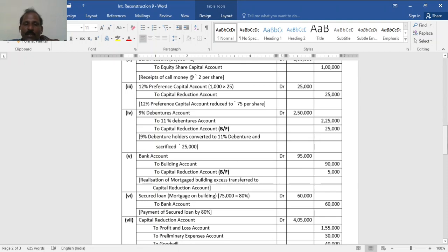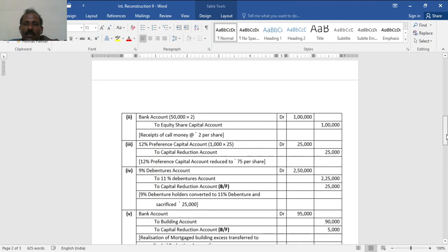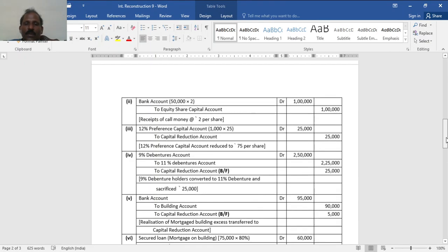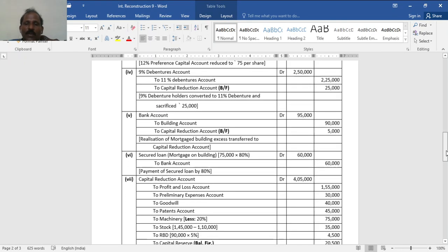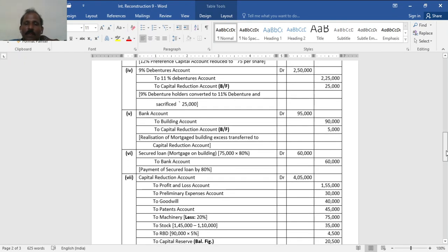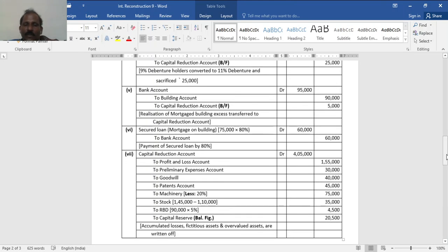So now the capital reduction balance should be used. First 3,50,000 plus 25,000 plus 25,000 plus 5,000, total 4,05,000. First it is used to write off profit and loss account 1,55,000, preliminary expense 30,000, goodwill 40,000, patents 45,000. This is given in the problem. And other assets: machinery less 20%.